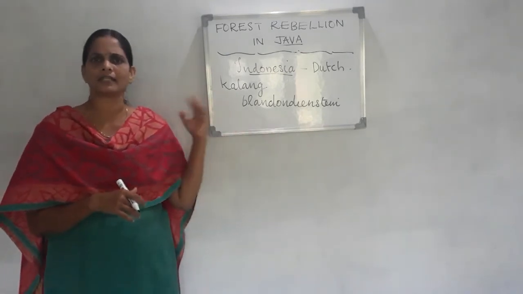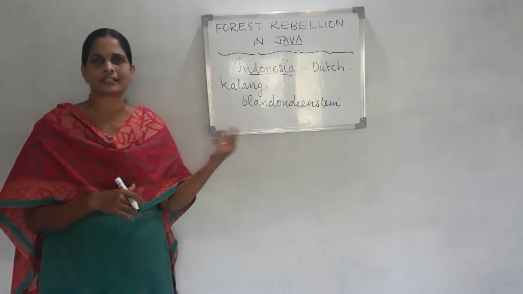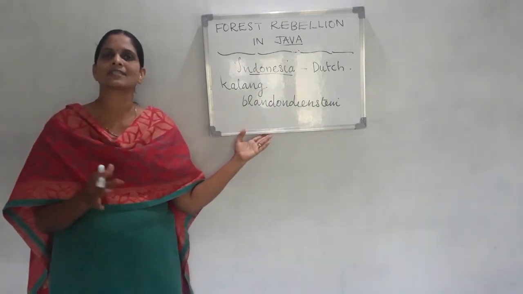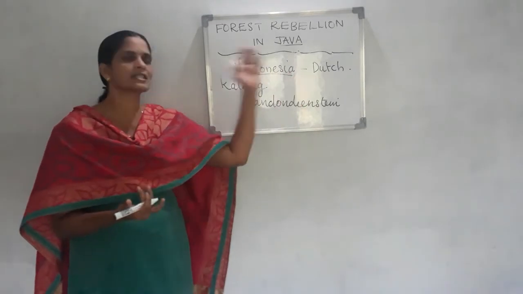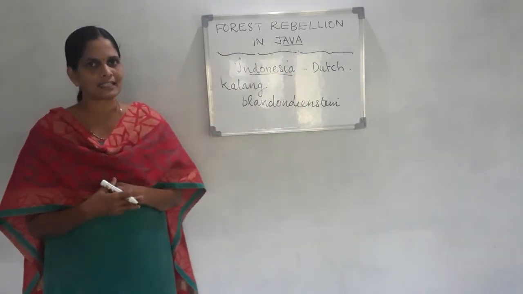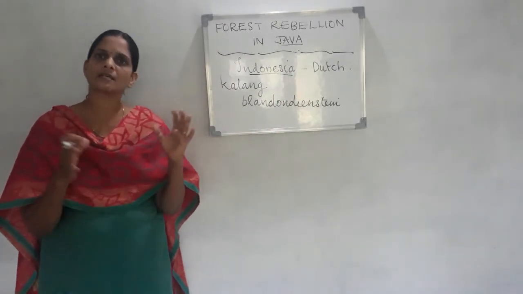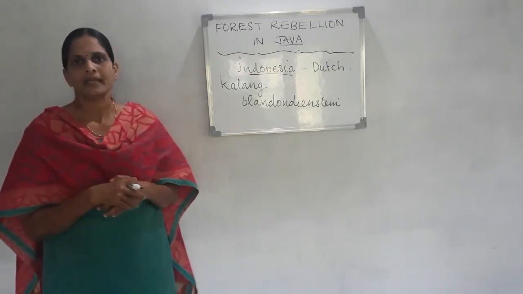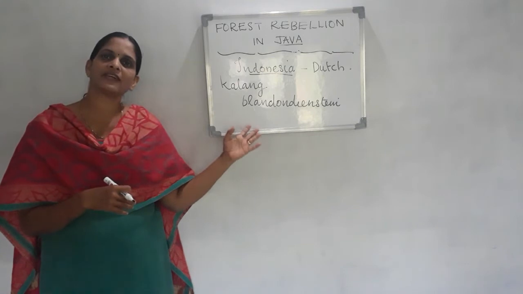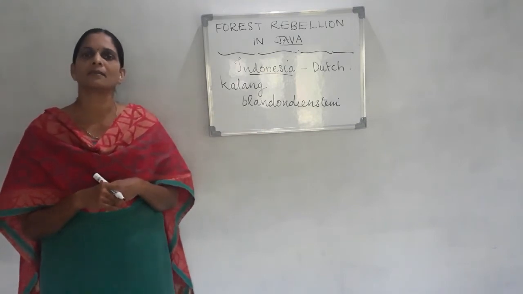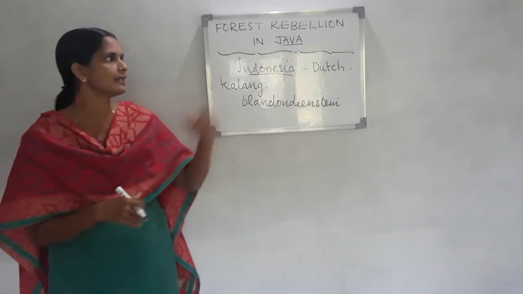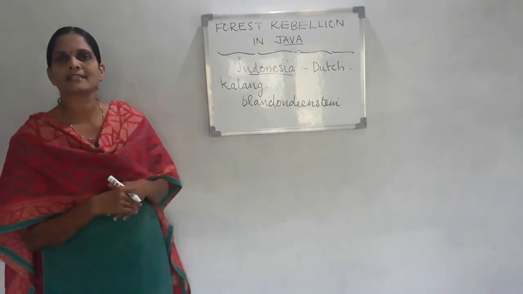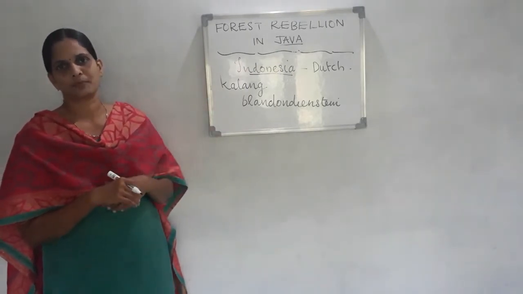Some people helped the Dutch, but some people were definitely against it. Some people were not ready to give taxes and not ready to follow the Dutch policies. It is the same as what we discussed in India's case. There are some similarities between the Indian case and the Javan case. Many communities were against it. These communities in Java also started a forest rebellion. They organized a massive rebellion against the Dutch.